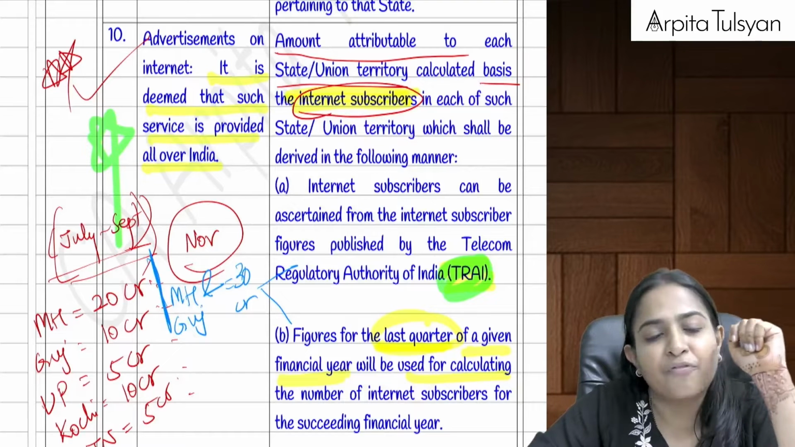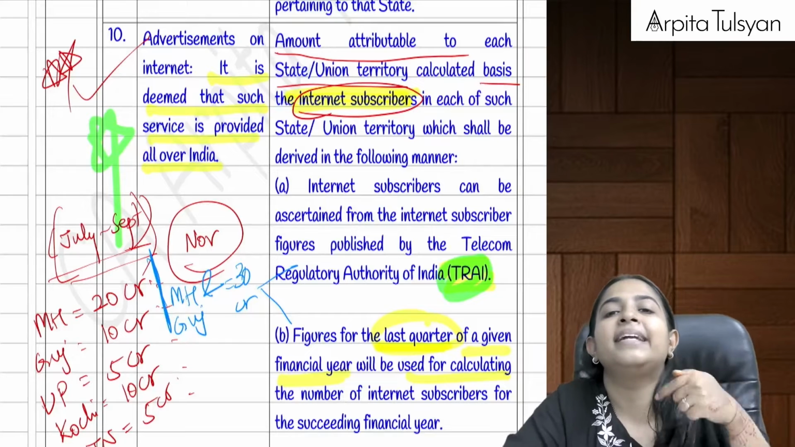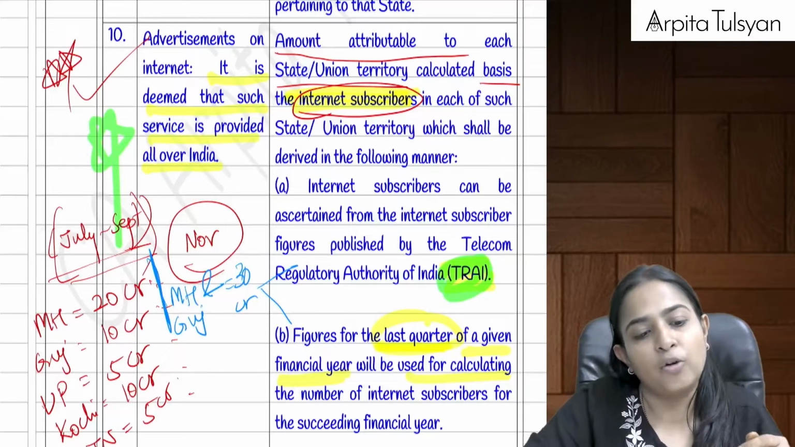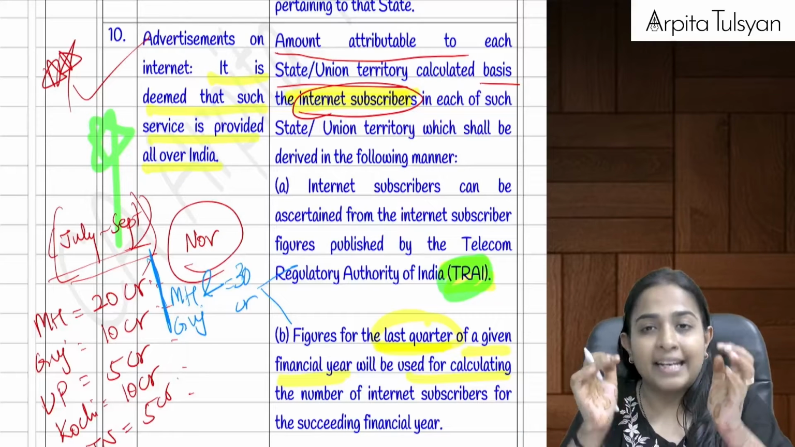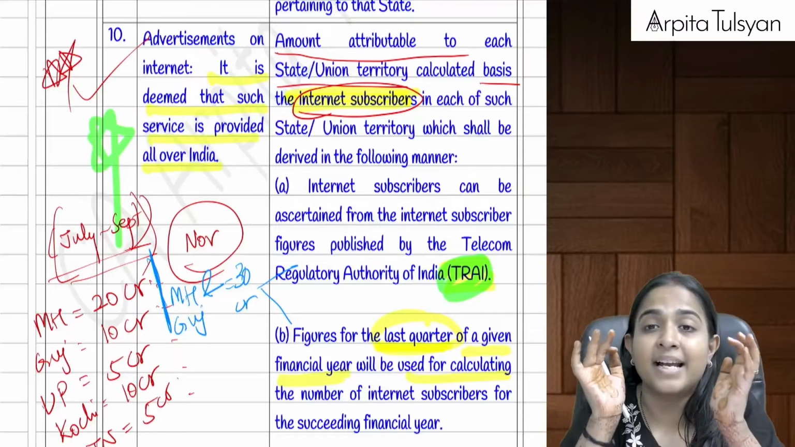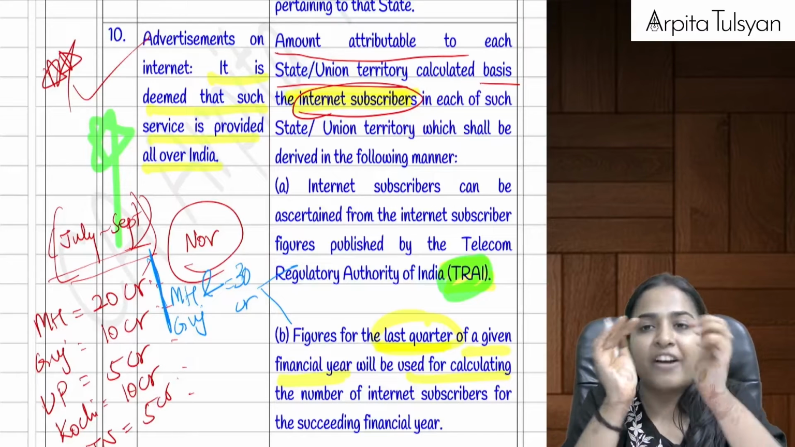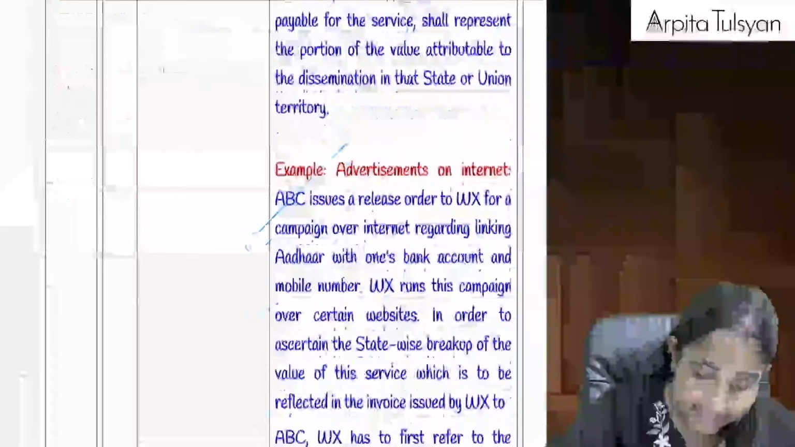Ma'am, which day's figure will we take? You will take the figure of the last quarter for determining the proportions for the current quarter. And again, if TRAI gives you a region-wise figure and that region involves more than one state, say TRAI is giving the figure for Maharashtra and Goa together, and I want to do the bifurcation, do it on the basis of population of the latest census, right?